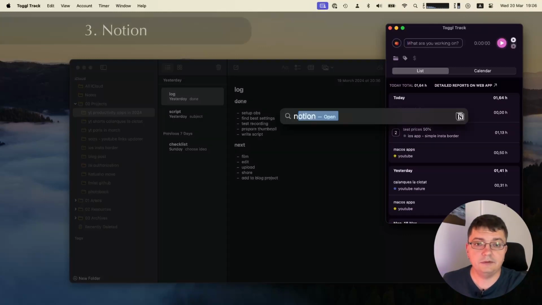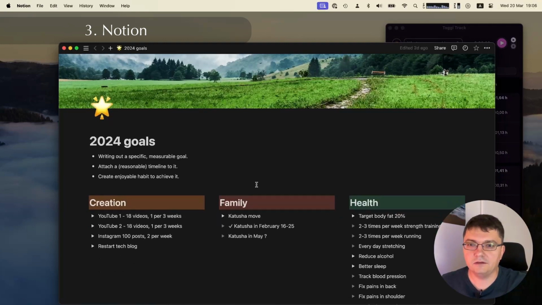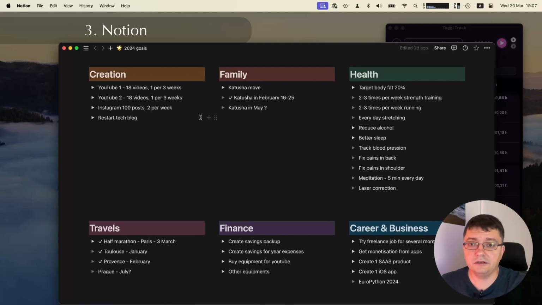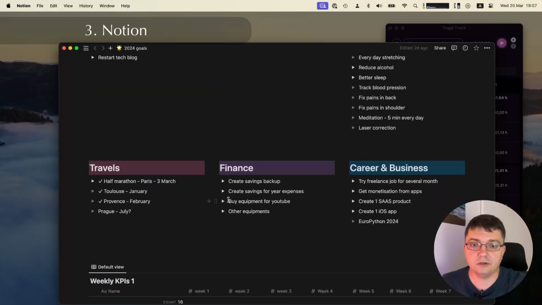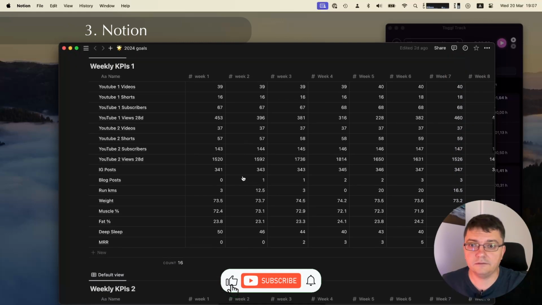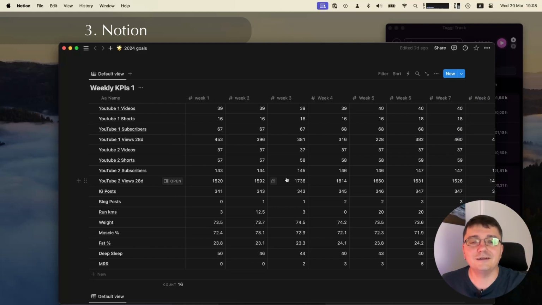The next app is Notion. I have a very limited use for it. It's only for my year goals. Here I have the different areas of my life, the goals, some notes on how I will achieve them. And under that I have the table with the KPIs I want to follow. I have a video where I explain it in more detail.